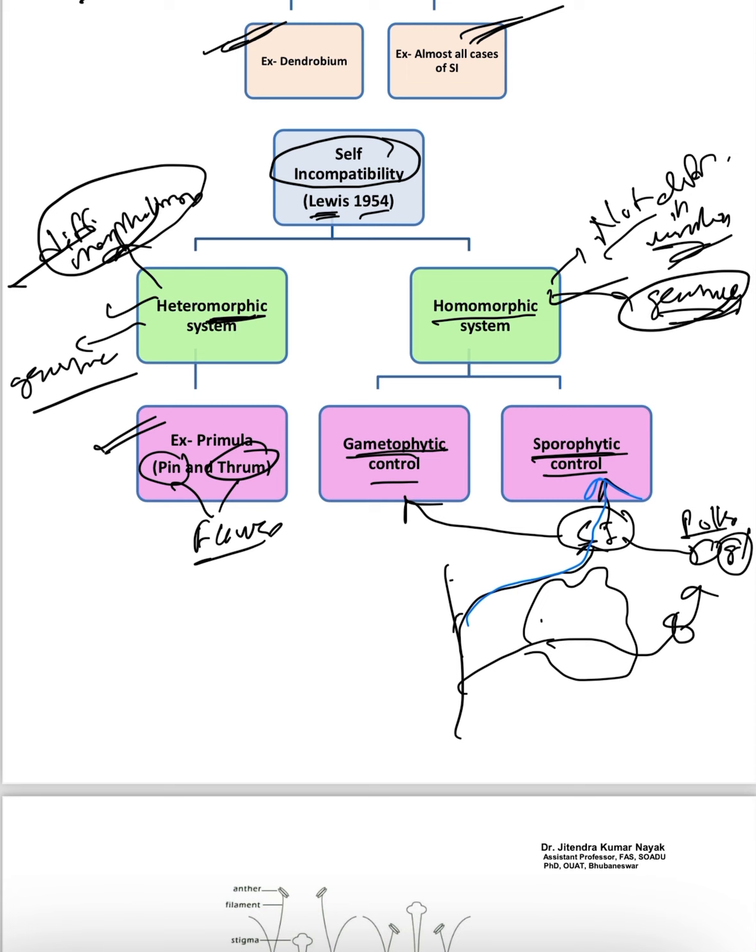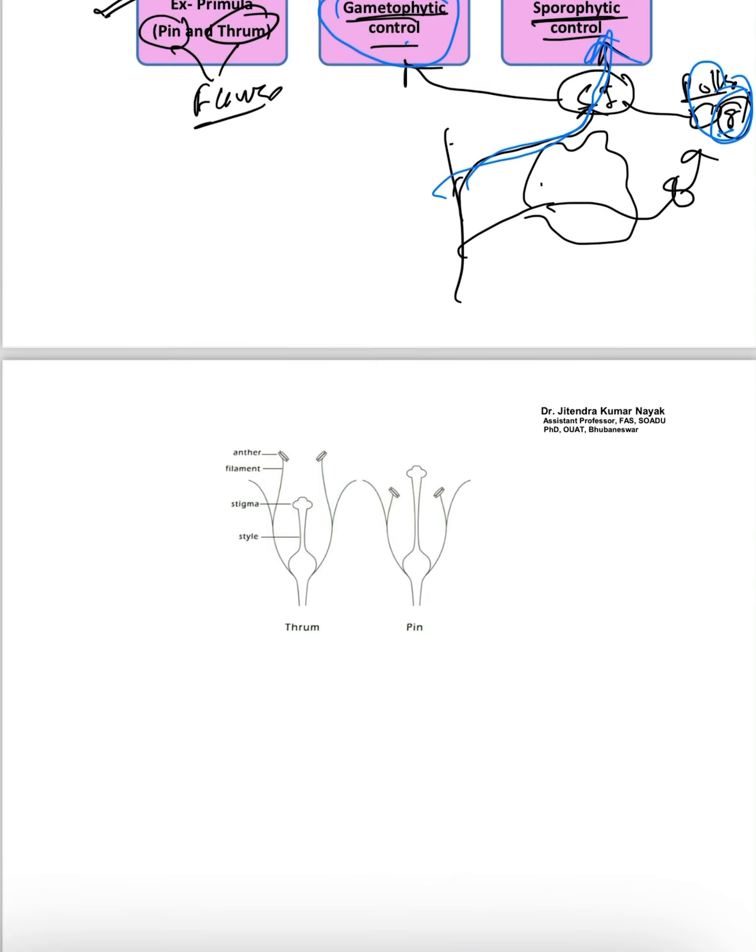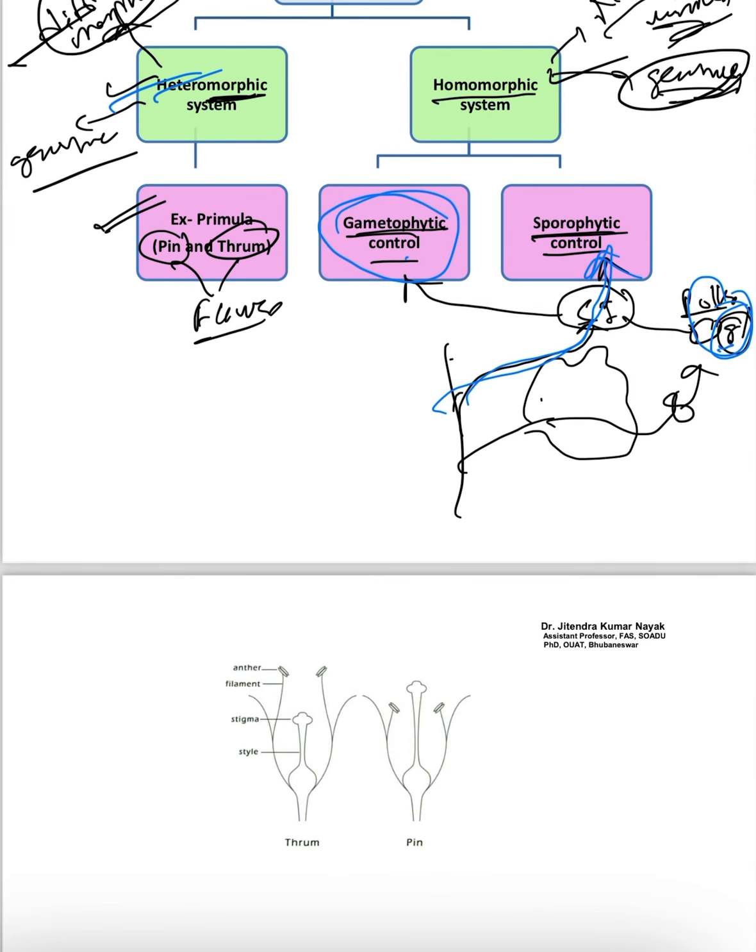That means if the self-incompatibility is due to the genotype of the pollen grain, it is called gametophytic control. If the self-incompatibility is due to the genotype of the plant which produces the pollen, it is called sporophytic control. This is the concept. Now the first thing we will cover in this chapter is the heteromorphic system.